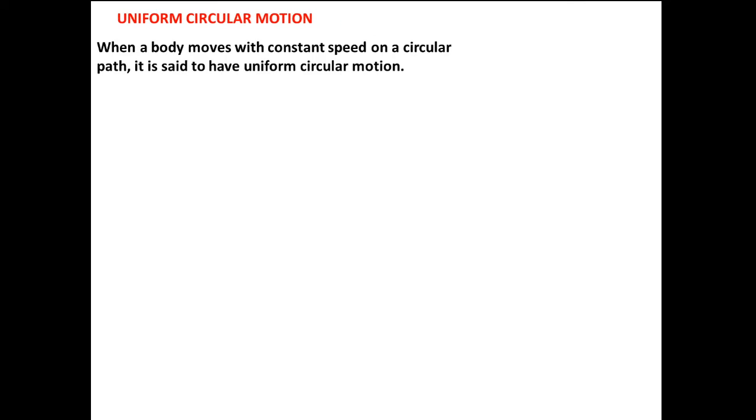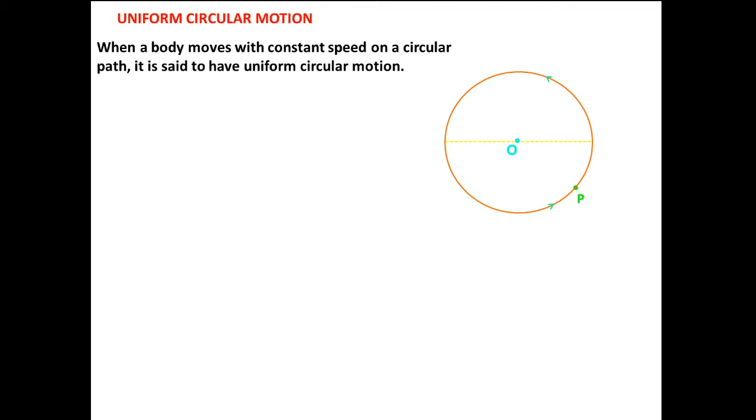See the circular motion first. When a body moves with constant speed on a circular path, it is said to have uniform circular motion. Let a point P move, so the trajectory of that moving object is circular.